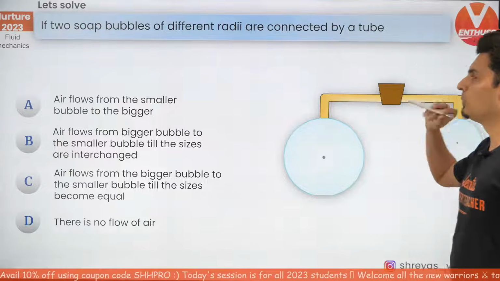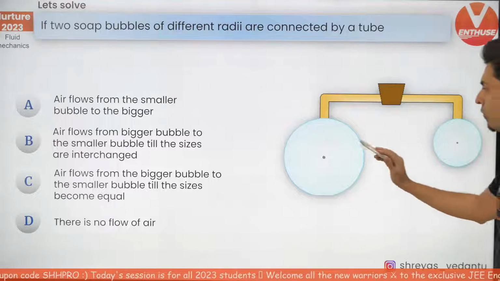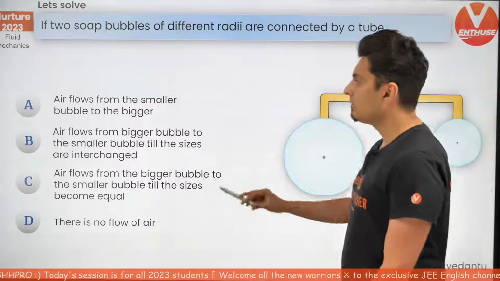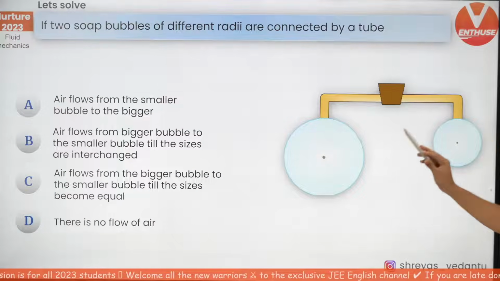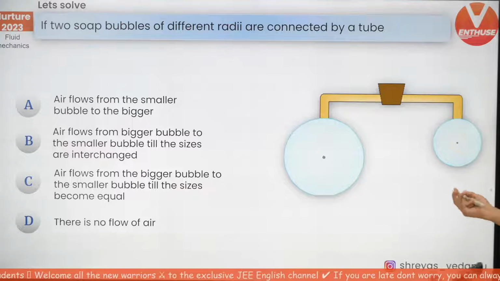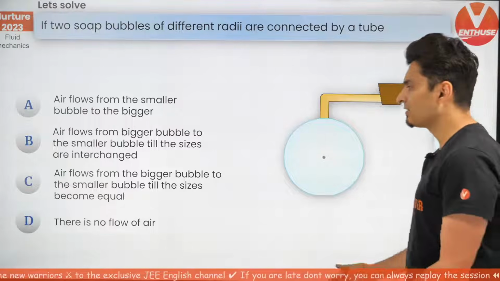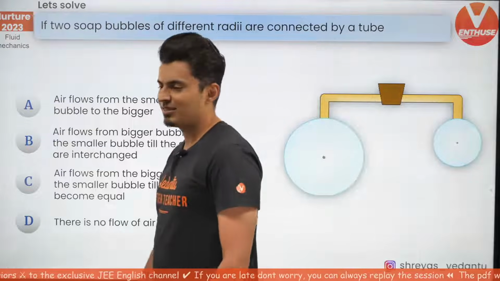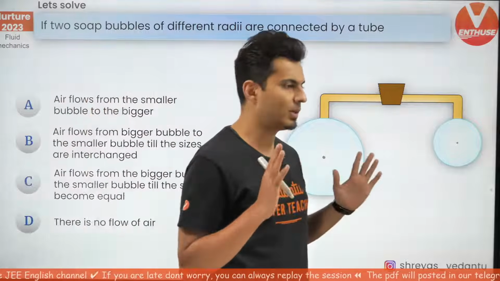This is one of the best questions. If there are two soap bubbles of different radius and they are connected by a tube, what do you think will happen? Will the air flow from smaller to big? Will it flow from big to small? Will the air flow till the bubbles become the same size, or is there no airflow? Very interesting question. Let's see how many of you can get this. Figure this out, my warriors.